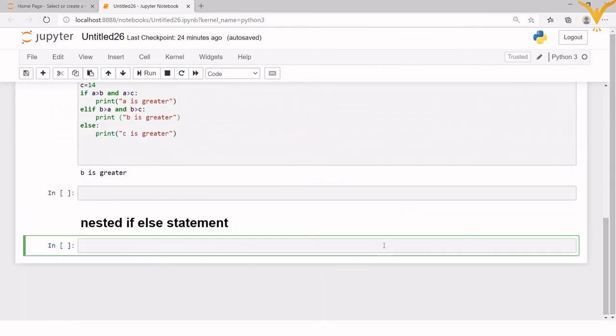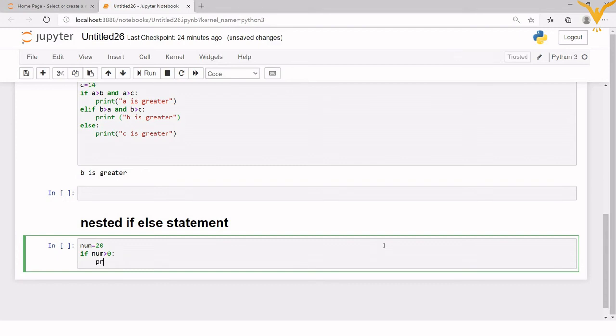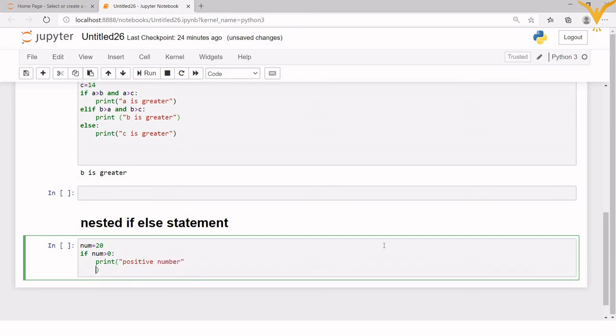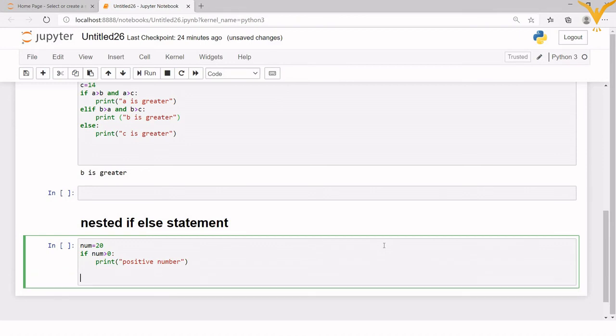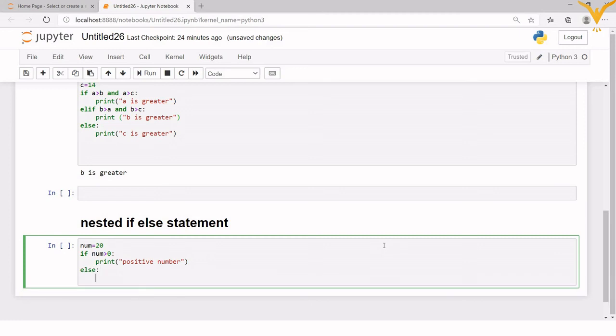First we'll take one variable and we'll save the value as 20. Now we'll check the condition: if num is greater than 0, it will print positive number. Otherwise, in else, again I am writing if num is equal to 0, right?